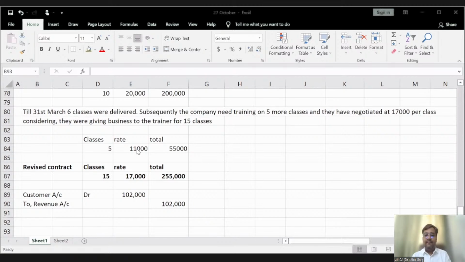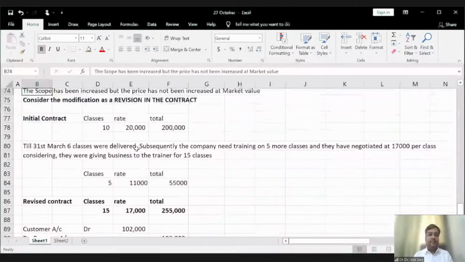Guys, is it clear? Yes, Rashmi, in case 1, it is a separate contract. In the second one, it is a revision of the original contract. Vijay is asking, can there be termination of the original and creation of a new contract? Yes. How will be the accounting treatment? Soham is asking, sale will have to be recognized at 17K. Earlier, it was 20K. Let's take an example here.